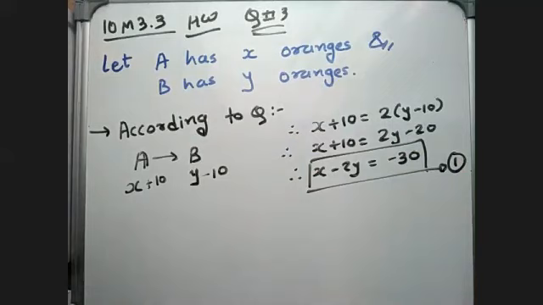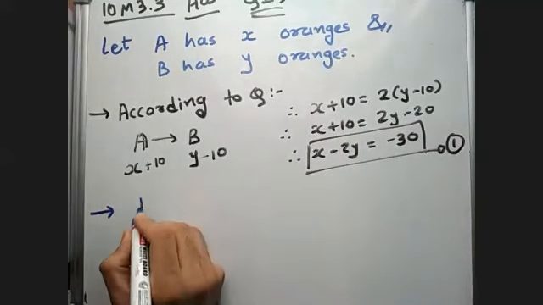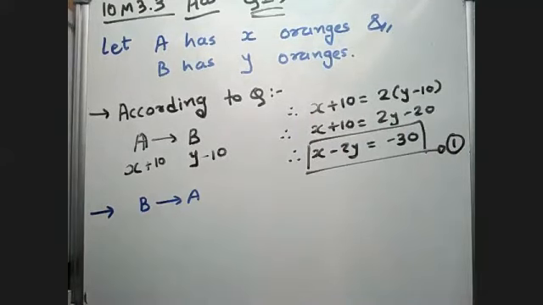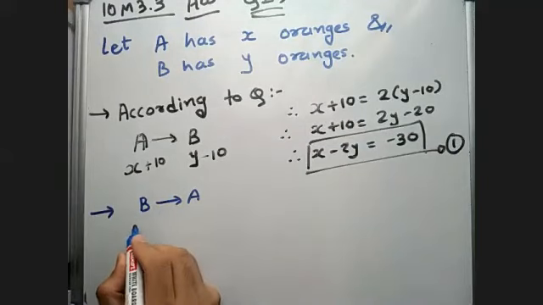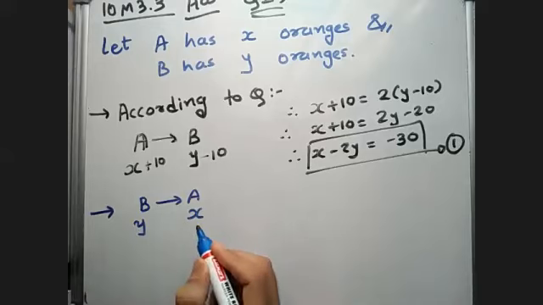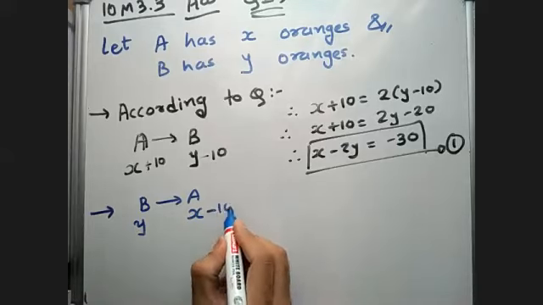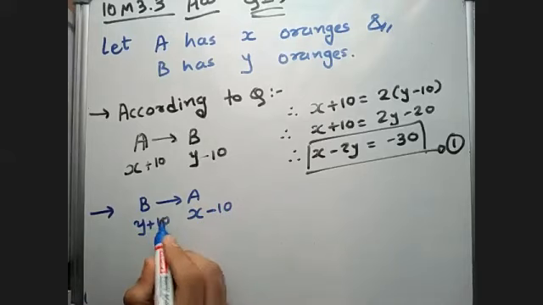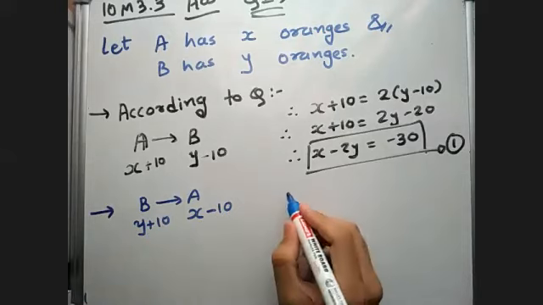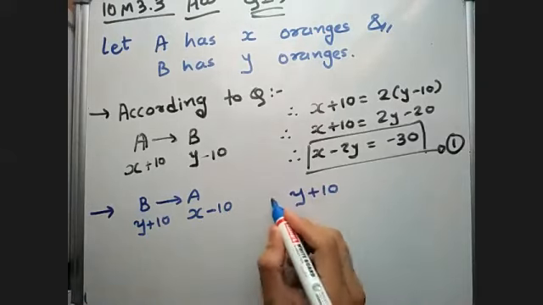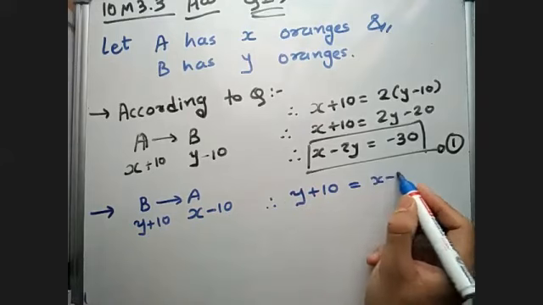Okay, so now let us see the second statement. Now B replies, what B is telling A is, if you give me 10 of your oranges. So now B is having Y and A is having X oranges earlier. Now A is giving 10 oranges to B. So A will have X minus 10 and B will have Y plus 10. Then I will have the same number of oranges as left with you. That means Y plus 10 is equal to X minus 10.